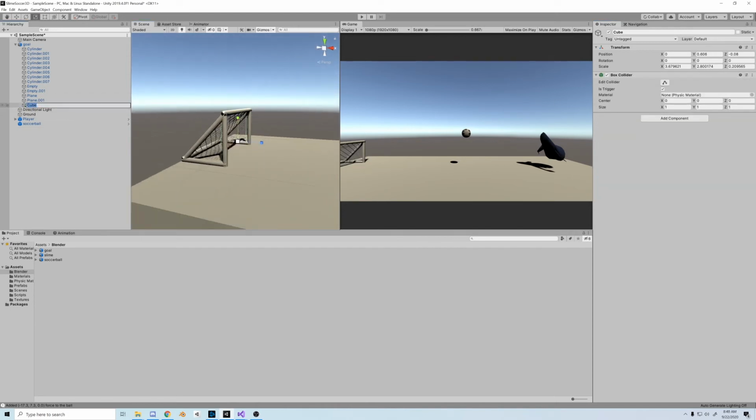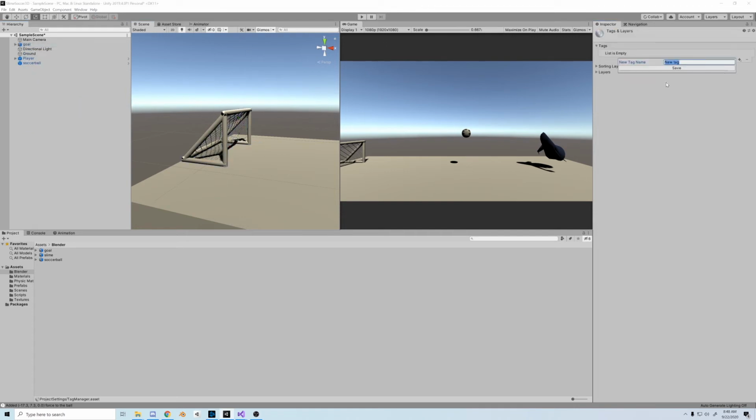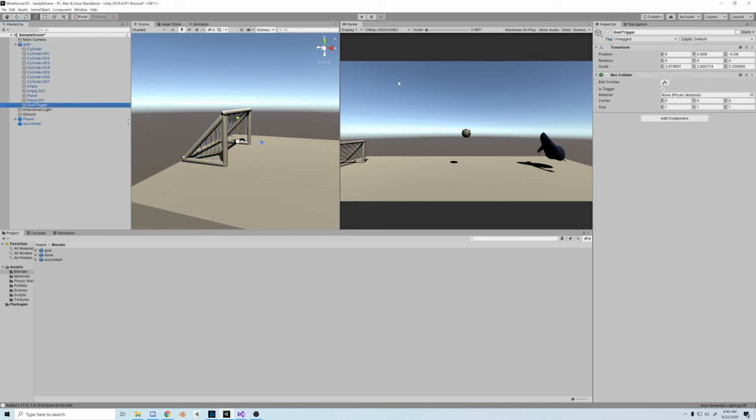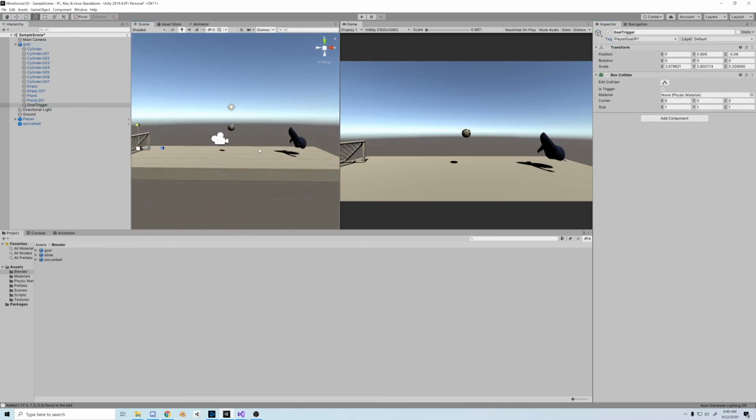I'm also going to rename the trigger Goal Trigger. And then I'm going to add some tags to the goals. I'll call the first one player goal/P1, and then another tag called player goal/P2. We're going to keep things relatively organized here. So, we could add the tag to the actual goal, but it won't do anything. We really want to add the tag to the specific trigger so we can access it directly.